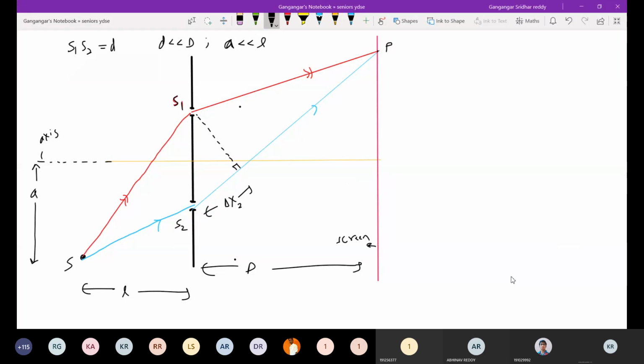Now look at the left side of the slits. S1, S2 are slits, no? On the left side of the slits, which ray will cover more path? Ray 1. Before the slits, which ray will cover more path? Ray 1. Are you seeing the red color? Which ray will cover more path after the slits? Ray 2. So this additional path